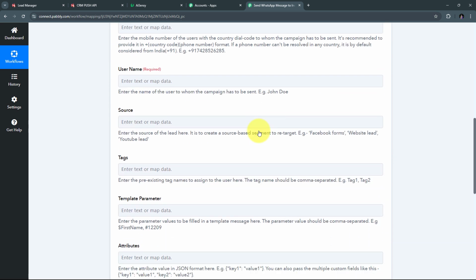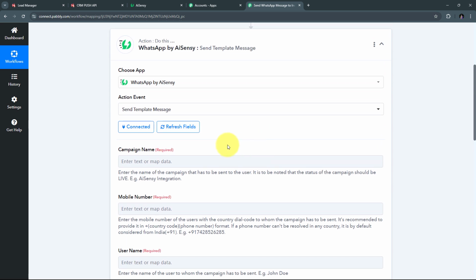Now for sending the message, I need to first create a live campaign, and by using that live campaign, I can send messages to all my IndiaMART inquiries or the IndiaMART leads.